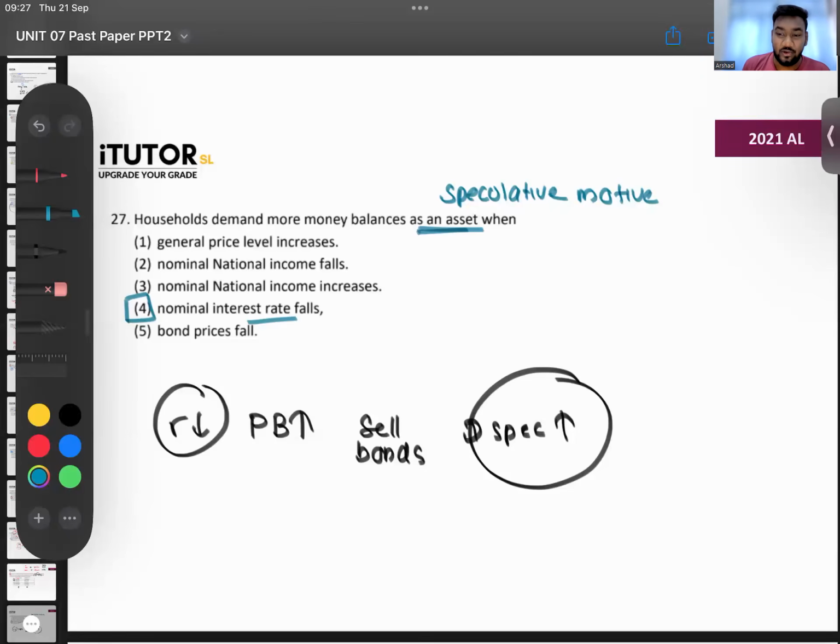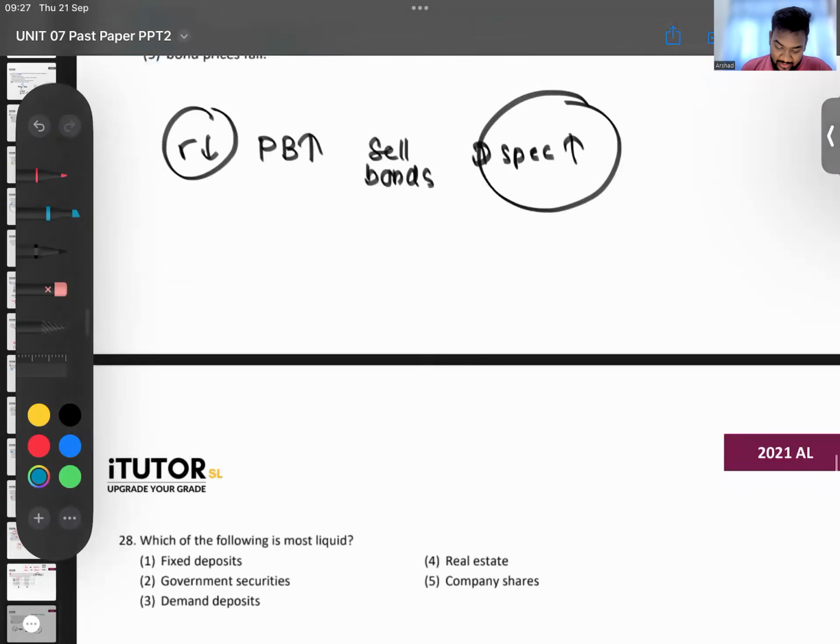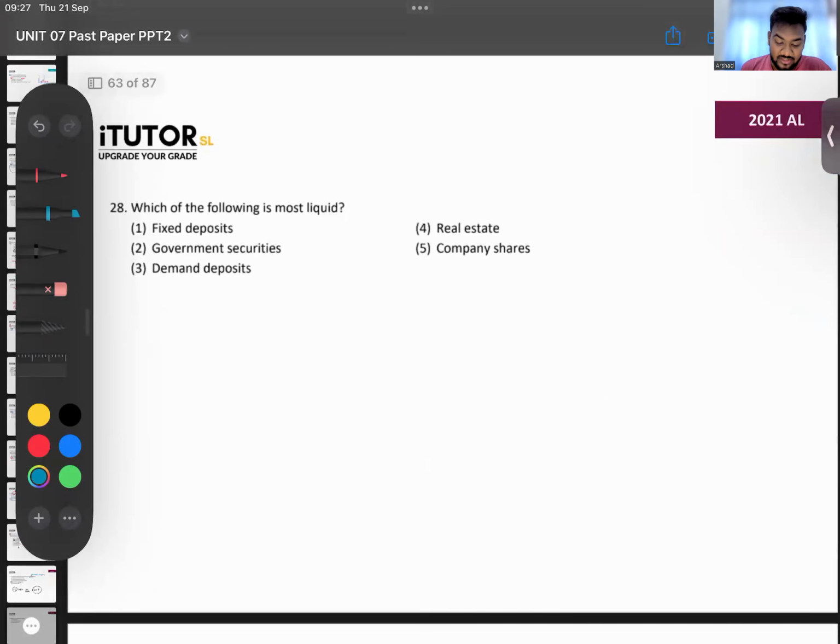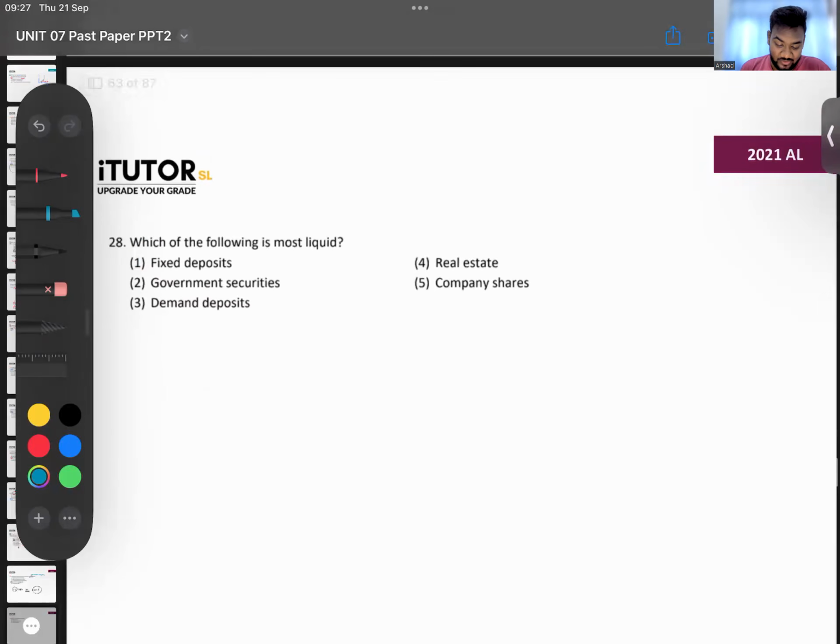So is that okay, guys? 27, nominal interest rate falls. Safe. So remember, when they say asset, that is speculative motive. Okay. 28. Which of the following is most liquid? Same question from a past paper.